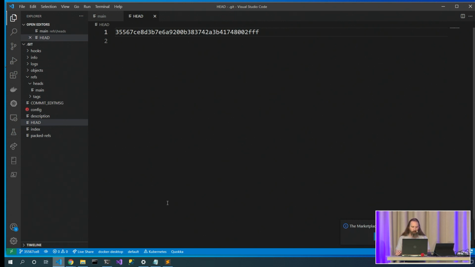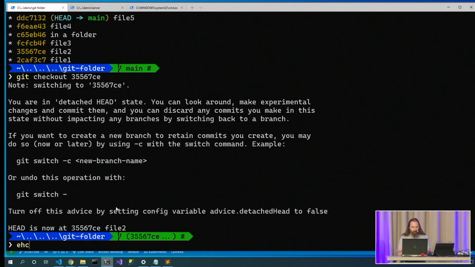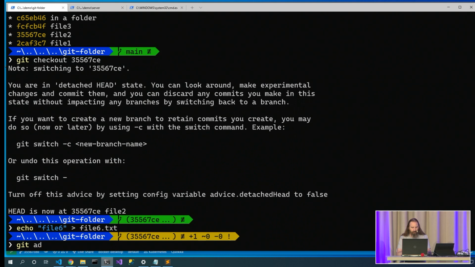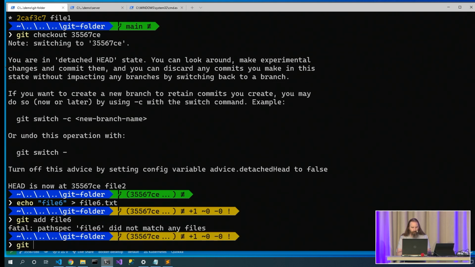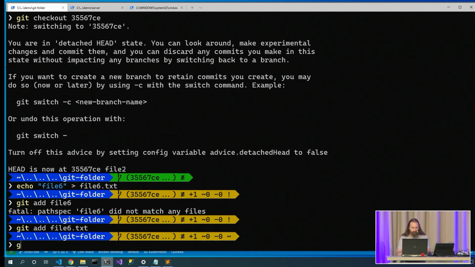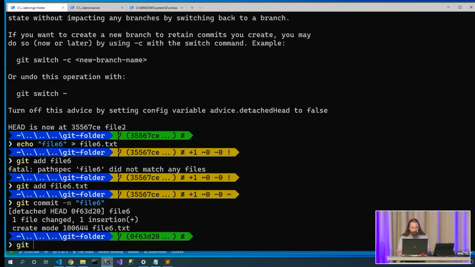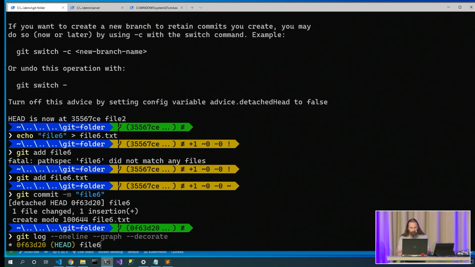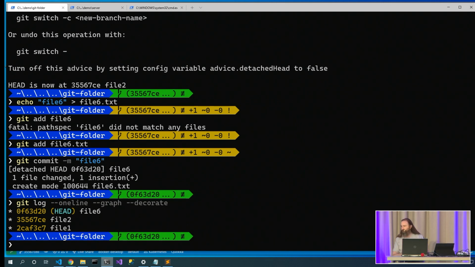Now that's okay. We can continue on. We can say echo file 6, and we'll redirect that to file6.txt, git add file6.txt, git commit -m file 6, git log --oneline --graph --decorate, and everything worked out great.